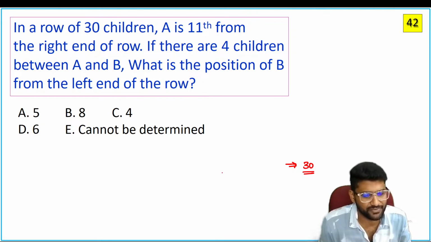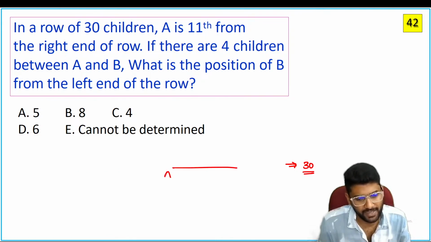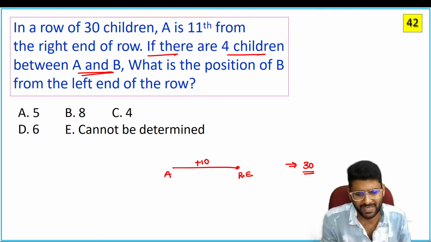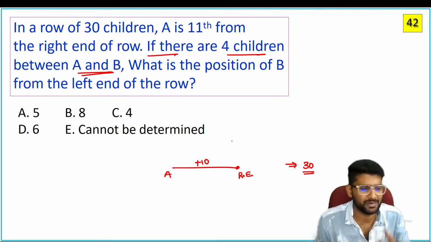A is 11th from the right hand. If you take the right hand here, towards the right side of A, 10 people are there. There are 4 children between A and B, so we don't know whether B is on the right side of A or the left side of A. Then what is the position of B from the left end of the row? Let me take it this way.